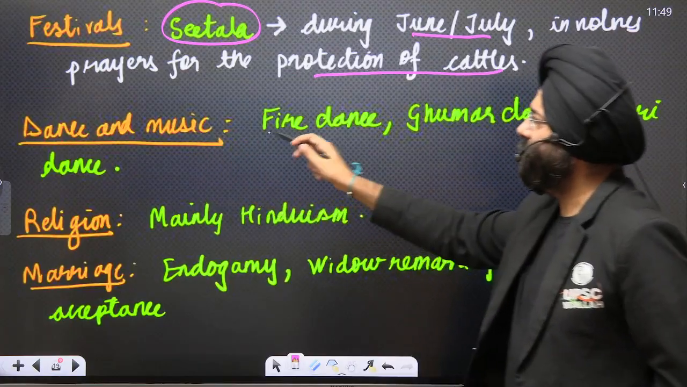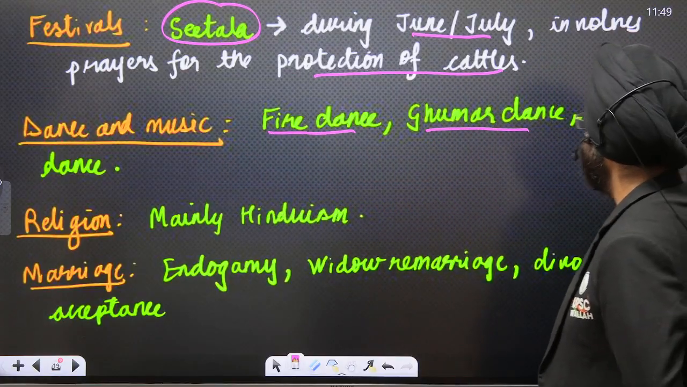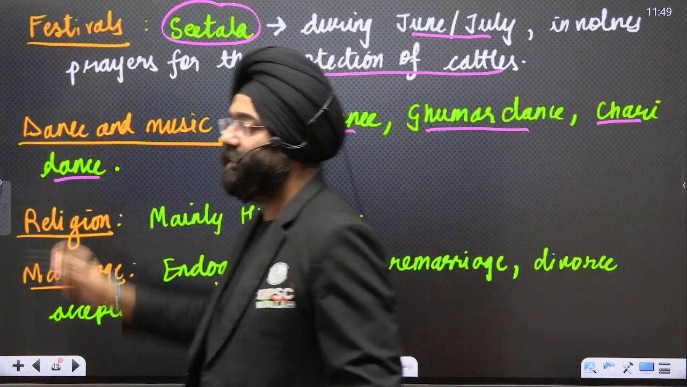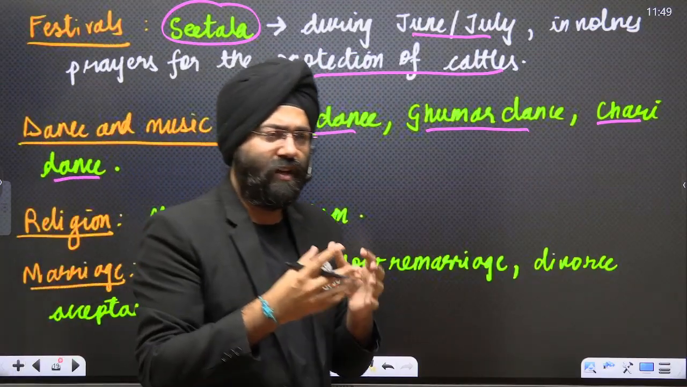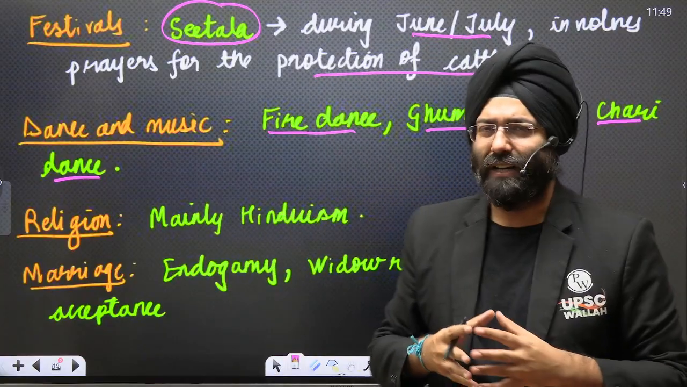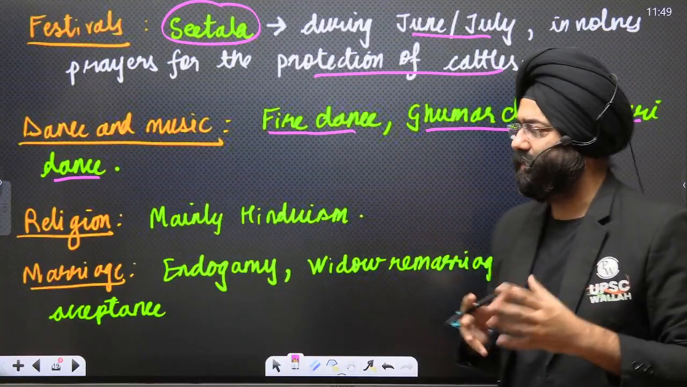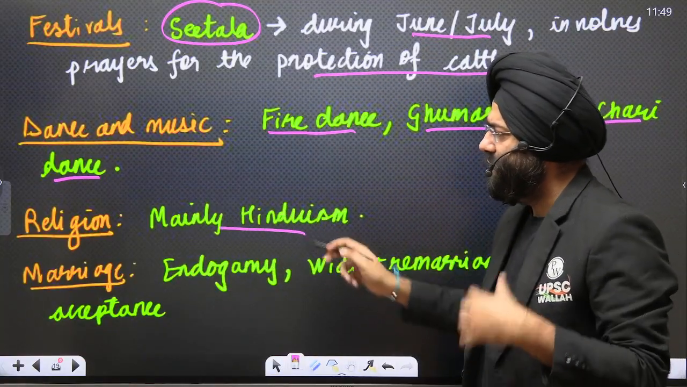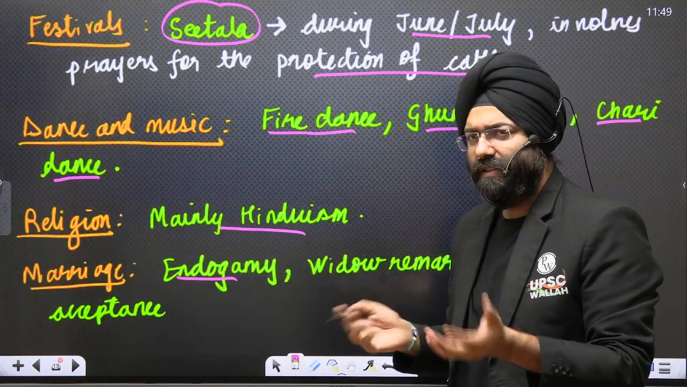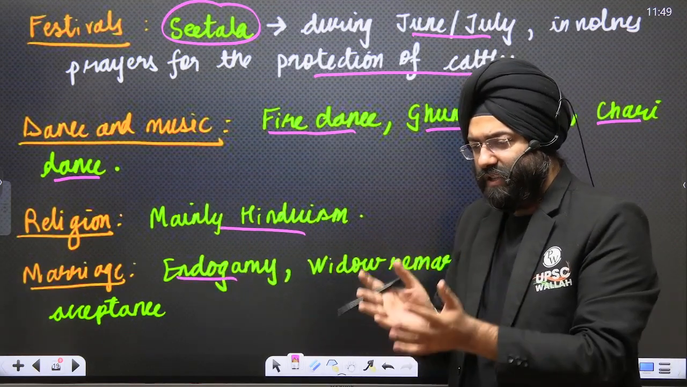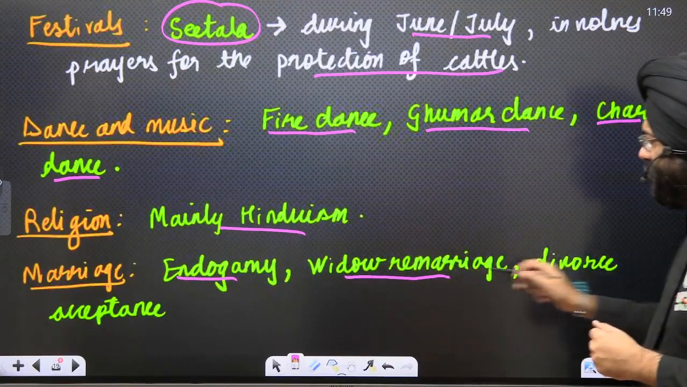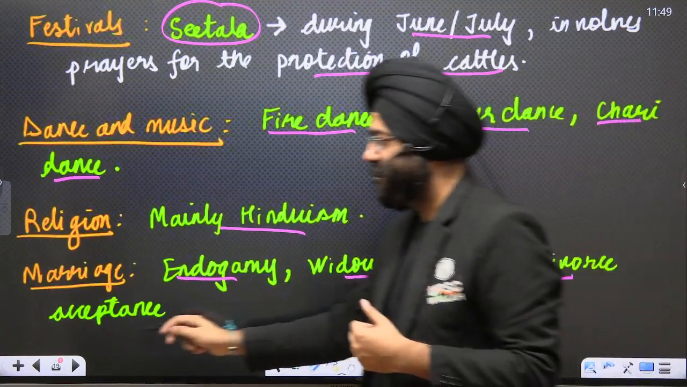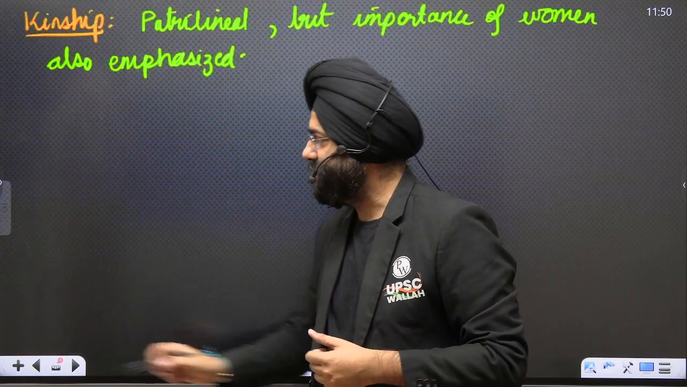Dance and music: fire dance, ghumar dance, and chari dance. Ghumar again becomes important because the theories have assumed that most of them came and settled in the state of Rajasthan. So in Rajasthan, we have the ghumar dances as a very essential ingredient of the folk dance. Religion: mainly Hinduism. Marriage: endogamy. Endogamy means within a group. That means these Banjaras marry within the Banjara community only. Then widow remarriage is allowed. Divorce is also accepted. Again, these are the practices that they have.